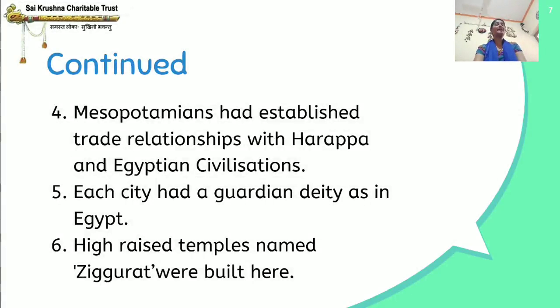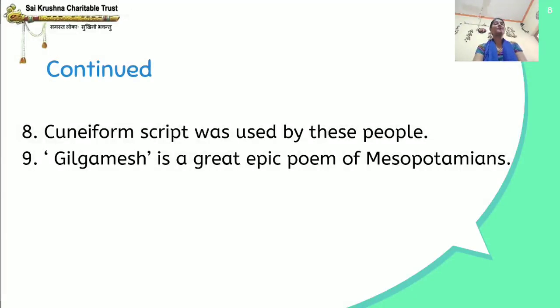Each city had a guardian deity as in Egypt. High-rise temples named ziggurat were built here. Cuneiform script was used by these people. And Gilgamesh is a great epic poem of Mesopotamians. These were the contributions made by the Mesopotamian civilization.